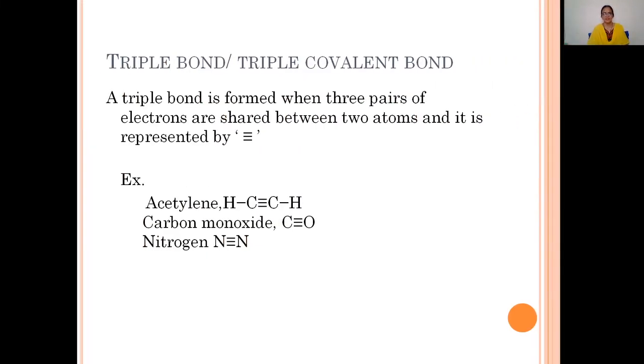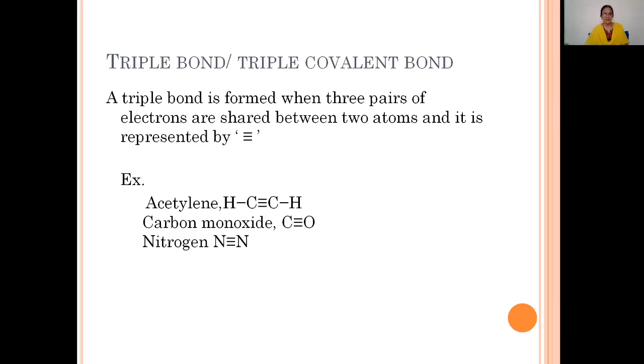Now let's consider the triple bond, or triple covalent bond. It is formed when three pairs of electrons are shared between the two atoms, and it is represented by three dashes in between the two atoms. A triple bond is formed when three electron pairs are shared between the two atoms. That is, equal contribution and mutual sharing of three electron pairs leads to the formation of a triple bond, denoted by three dashes in between the two atoms.